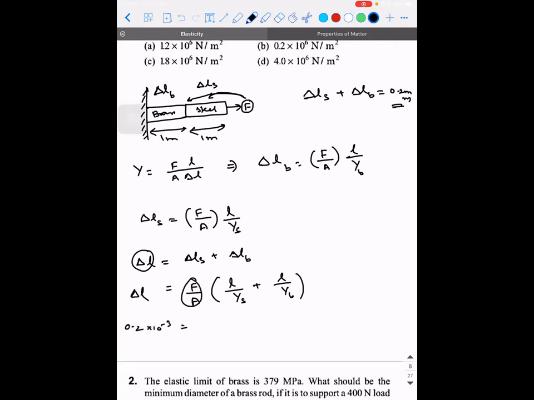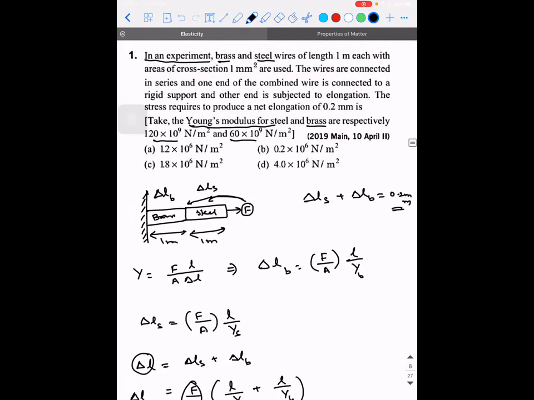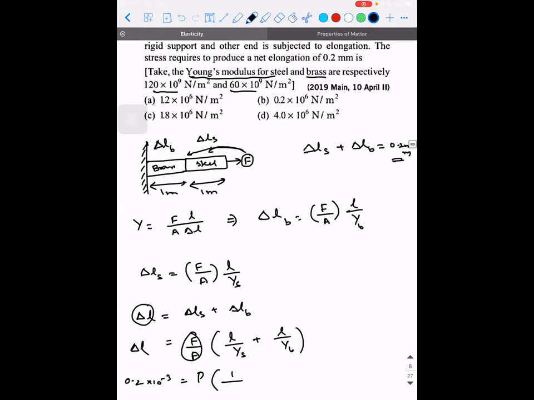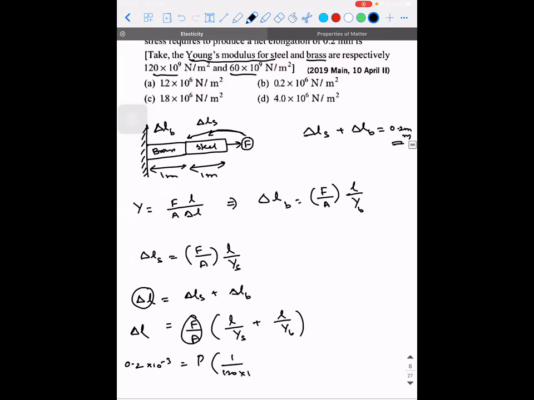F by A is the unknown parameter that we need to find. Let me call it P, into, what is the length of first wire? First wire is 1, and for the steel it is 1 divided by 120 into 10 power 9, plus 1 divided by 60 into 10 power 9.